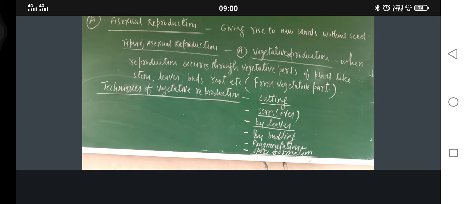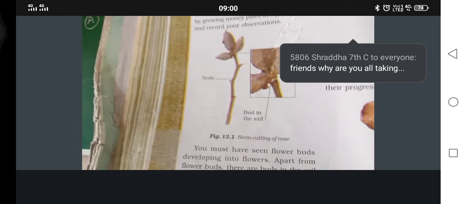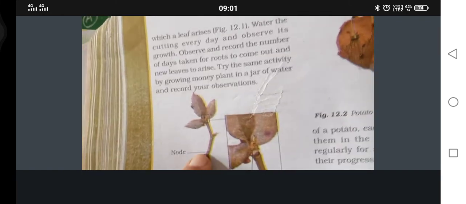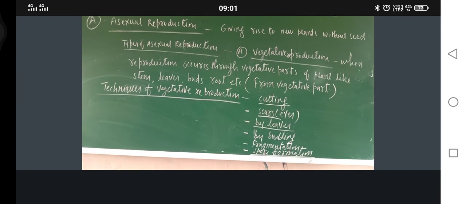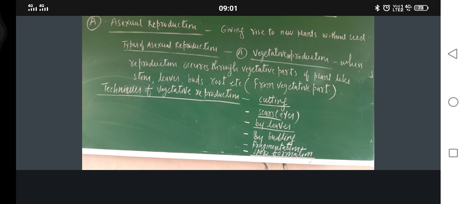Just see here, stem cutting of rose. These are the nodes. If these plants are cut from the nodes and planted in the soil, they will give rise to new plants. Of course they may take some time, but definitely they will give rise to new plants.